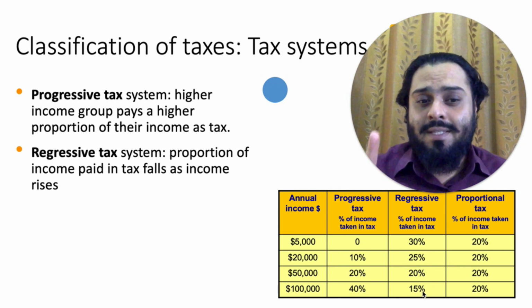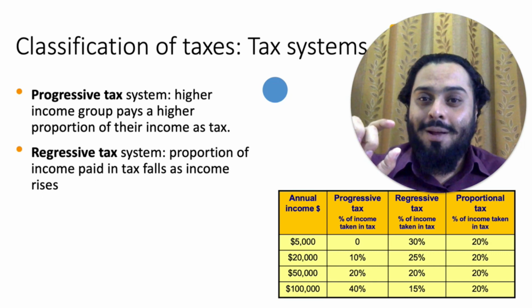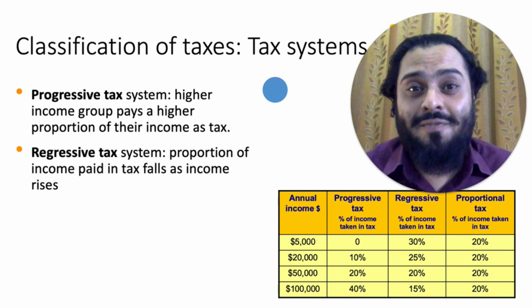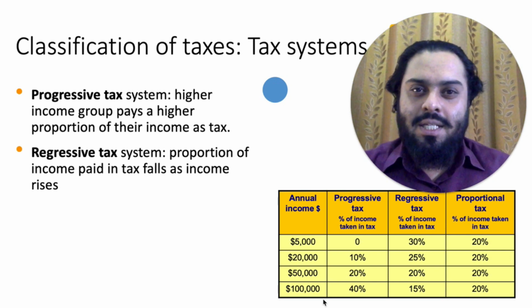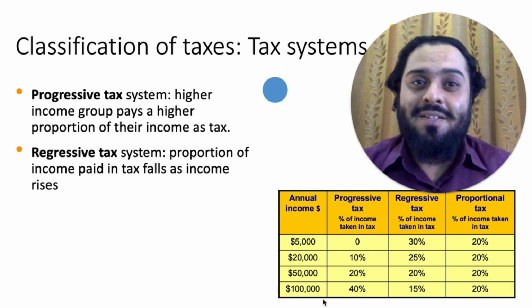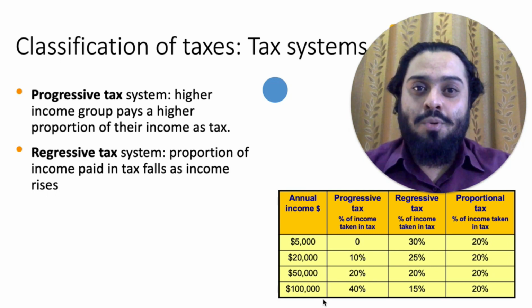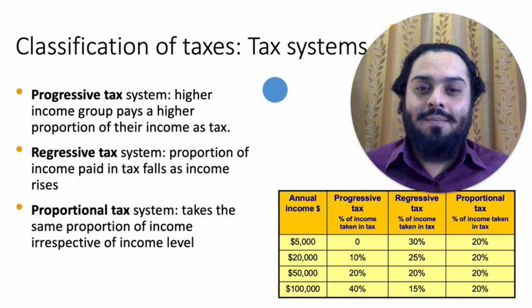But again, don't be mistaken. It does not mean the rich pay a lower amount in tax. The rich pay a lower proportion of their income as tax. Usually indirect taxes such as GST, VAT, SST are regressive in nature because these taxes put a higher burden on the low income group. And the next kind of tax system is proportional tax system.